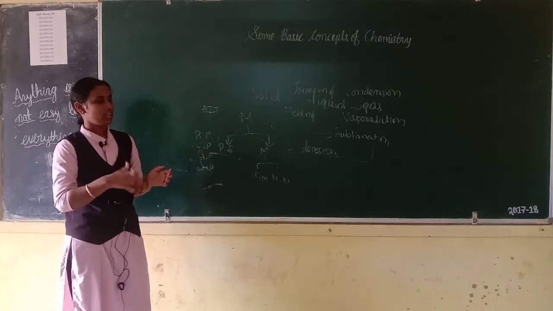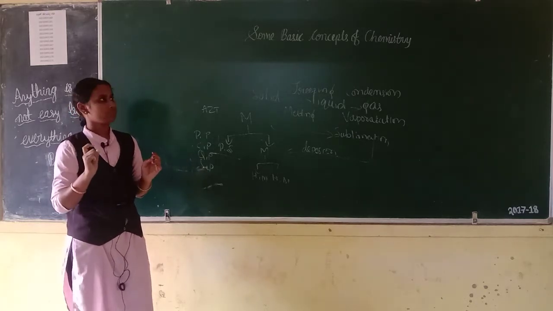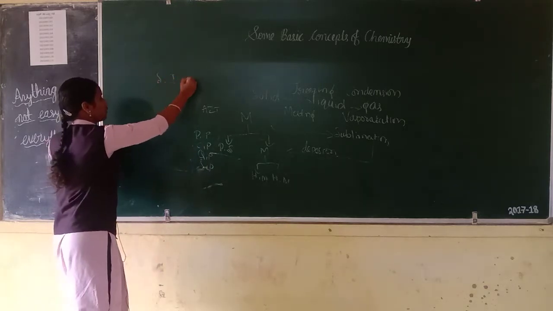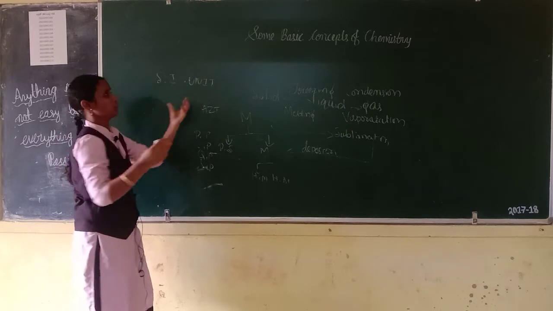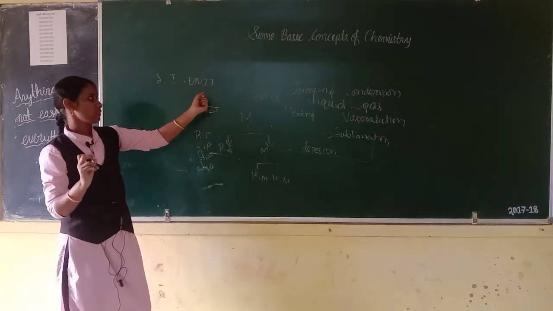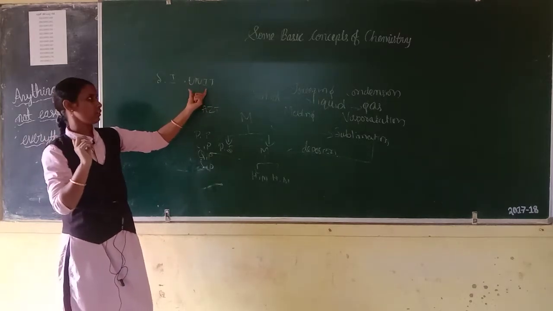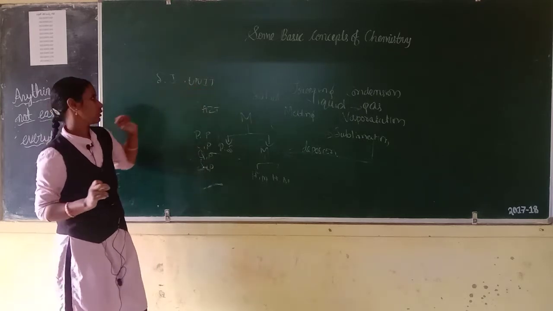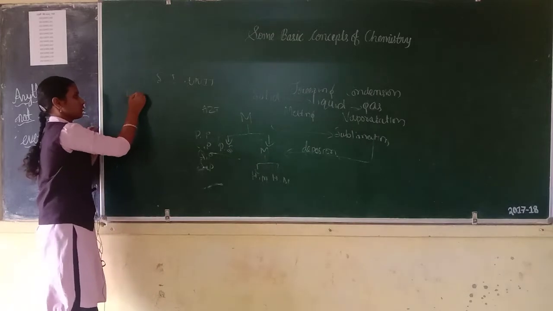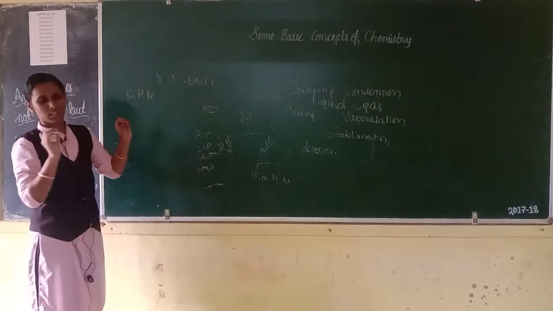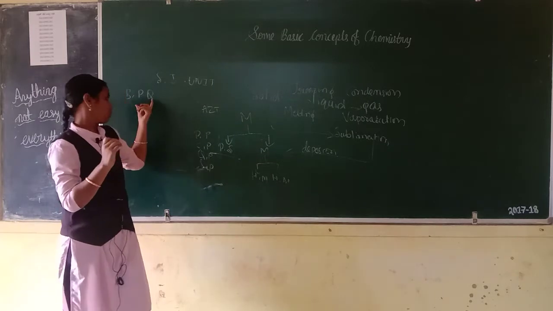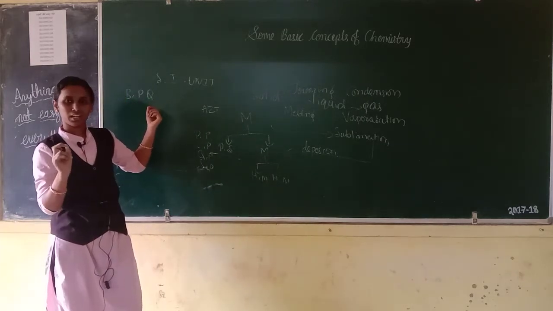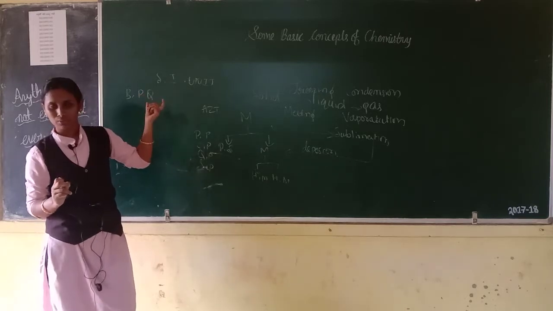Then let us come to the next concept, that is SI units. Do you know what is unit? Unit is an internationally accepted reference standard is called unit. Then some basic physical quantity. Physical quantity means a quantity that can be measured by an instrument. That quantity is called physical quantity.